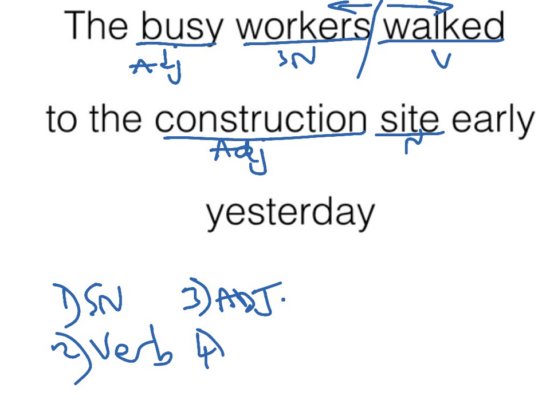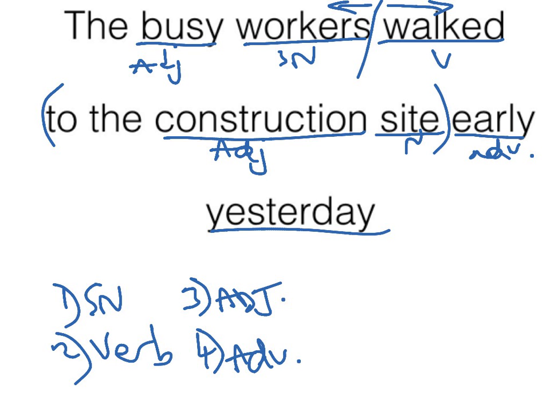Okay, after we found the adjectives, we find the adverbs. Of course, if I'm going too fast, it's because I assume you guys know this, or you have the sentence flow chart with you, and you can look at it as you look at this. Adverbs, you ask the verb. They walked how? It doesn't say. They walked where? To the construction site. They walked when? Early. Adverb. They walked when? Yesterday. Adverb. You also ask the adjective, but it's pretty much all done, except that this is an article. There's no point in looking for more.